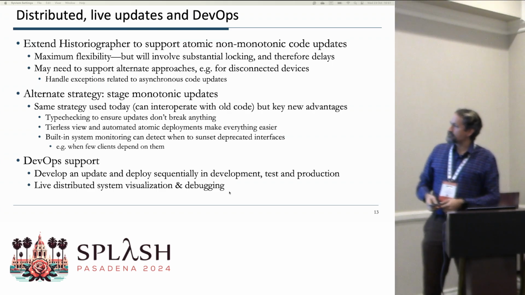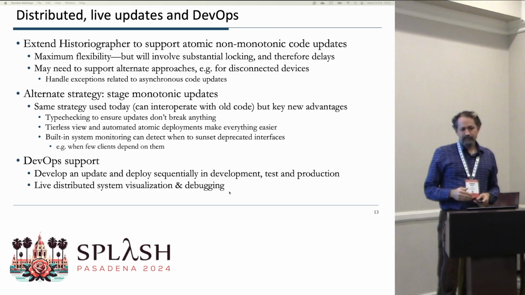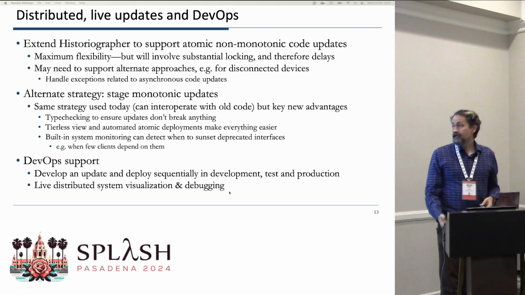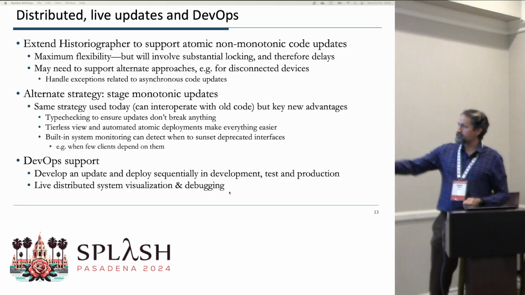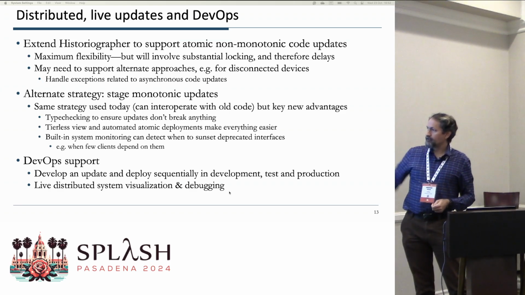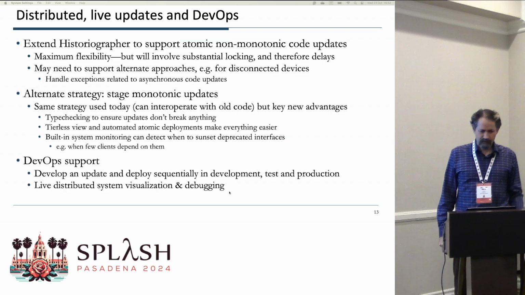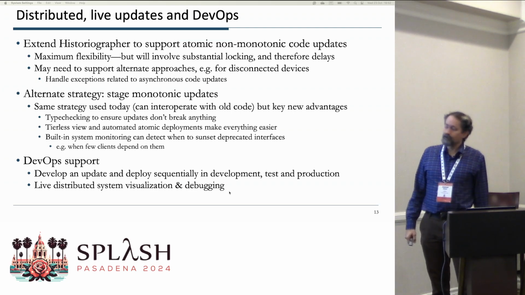We also want to look at staying completely monotonic. This is a pretty common strategy used today, but we can provide some key new advantages. When you deploy a new service, we can check that it doesn't break anything in existing services. I think the tierless view, the type checking, and the atomic deployments make everything easier compared to today's infrastructure, where these operations are typically pretty challenging and sometimes slow.